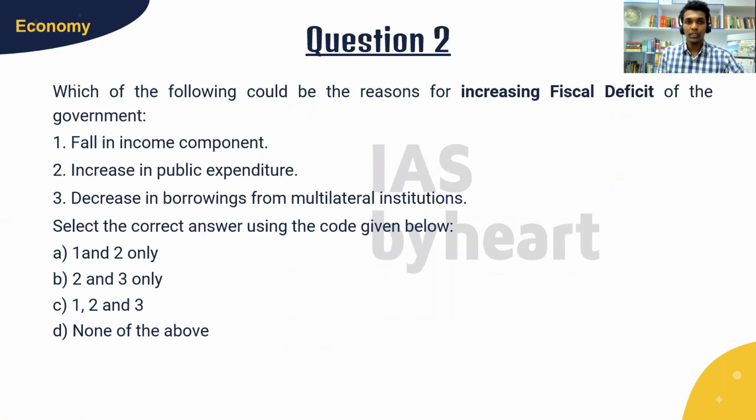This question is from economy. This question asks about the reasons for increasing fiscal deficit of the government: fall in income component, increase in public expenditure, decrease in borrowings from multilateral institutions. I'll give you 30 seconds to arrive at the answer. Here they are asking the reasons for increasing fiscal deficit.